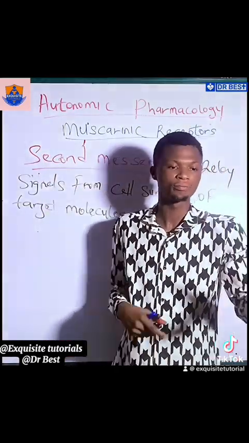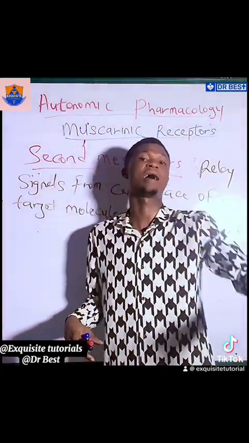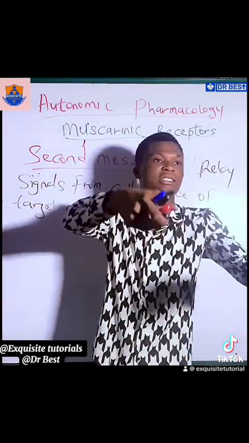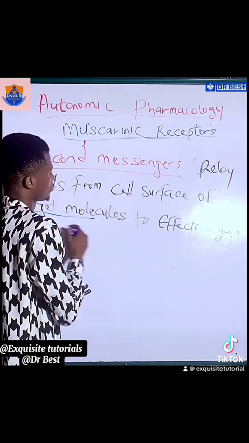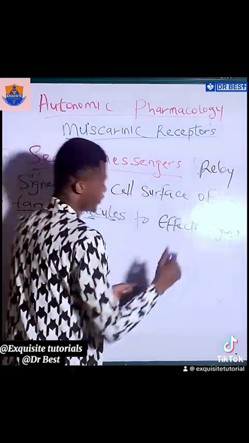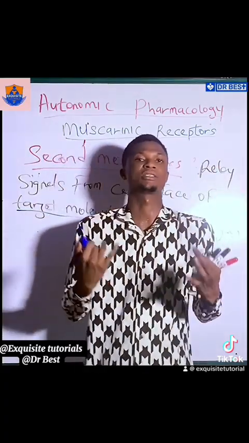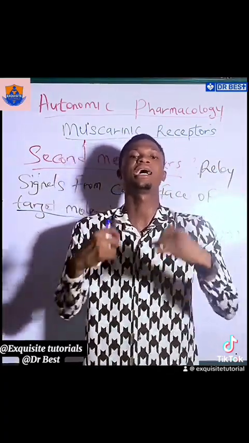Let's say the stuff was posted on a site like Amazon or on Facebook. Google carries this information from the site that has it. Now, this site that has it is the target molecule, right, to effector organs, and brings it to my screen. So Google in this sense is acting as a second messenger.